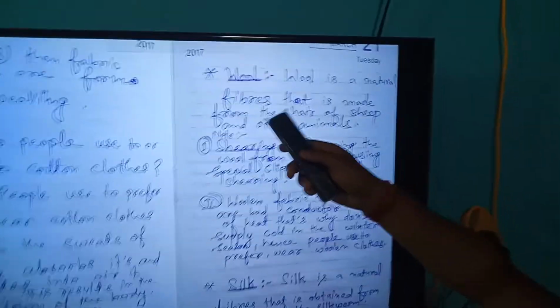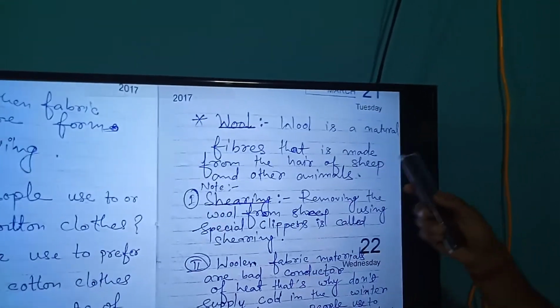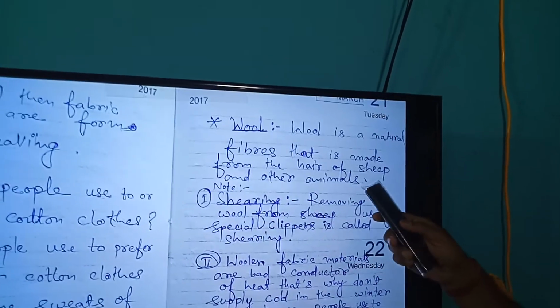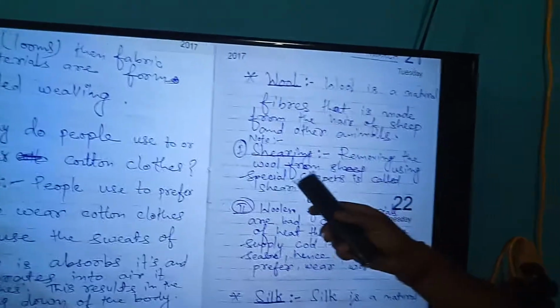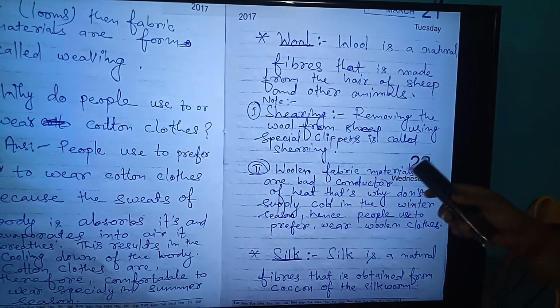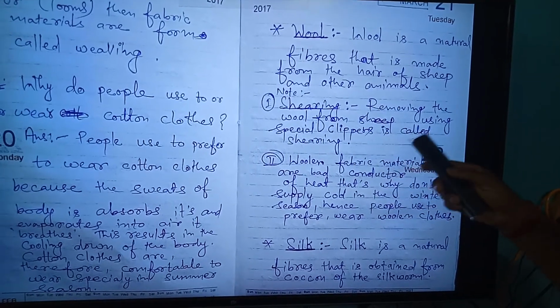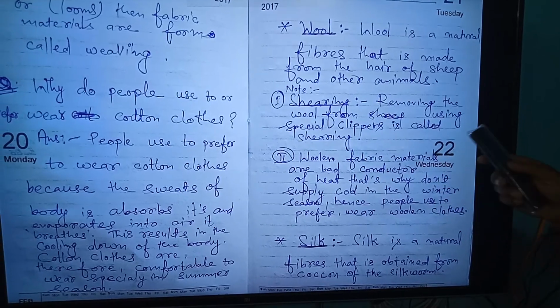Let us talk here about wool. Wool is a natural fiber that is made from the hair of sheep and other animals. Note, shearing. Shearing means the process of removing the wool from sheep using special clippers.